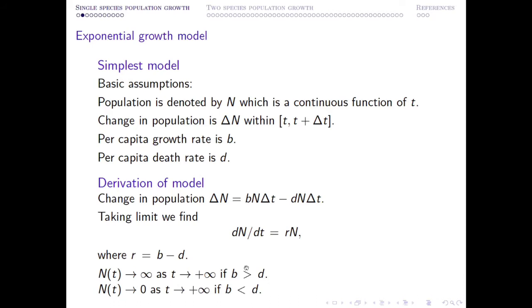So this is a straightforward verification of the assumption that if the birth rate is greater than the death rate, then the population will approach infinity. If the birth rate is less than the death rate, then it will approach extinction. Now the point is that in mathematical modeling, there is one simple principle you need to understand: